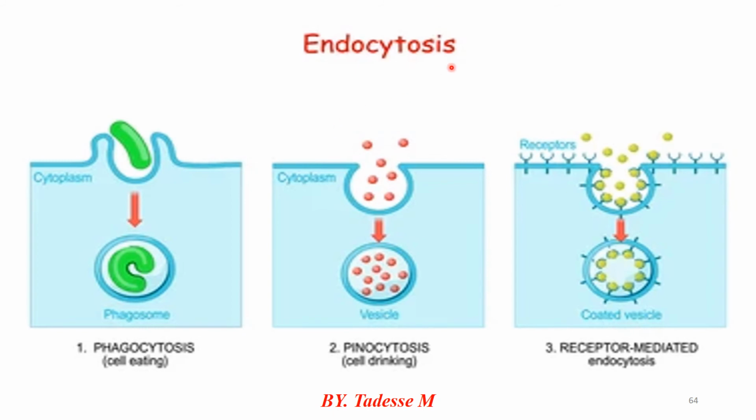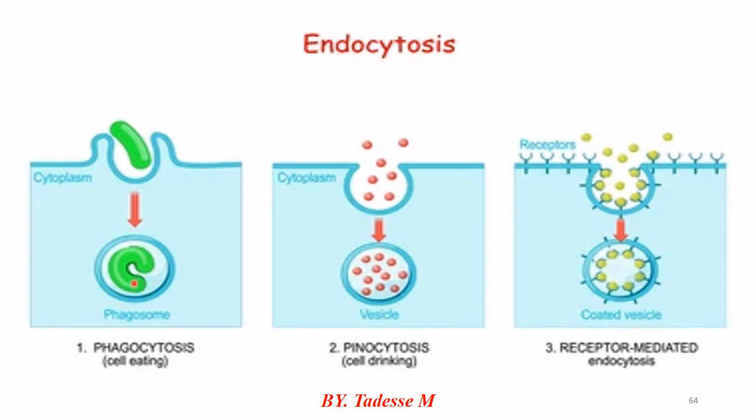Look at endocytosis. Phagocytosis means cell eating. When the molecule moves from low concentration to high concentration, energy must be required. This happens with the help of pseudopodia, or extension of the plasma membrane, to enclose large particles or even whole organisms outside the cell.